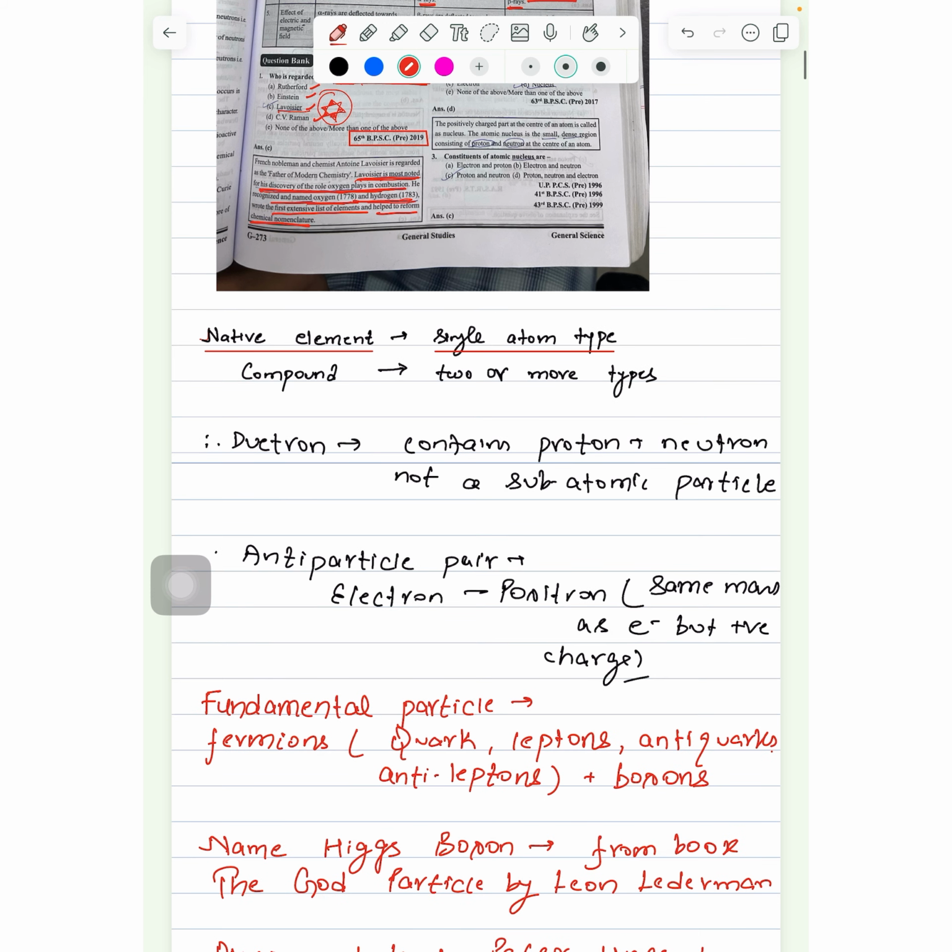Whereas compound, we have two or more types. It simply means that we are not finding that thing in pure form, such as iron. It can be found in the form of hematite and magnetite, like Fe2O3, Fe3O4. We are not getting iron in a standalone form, like just iron without oxygen or anything.